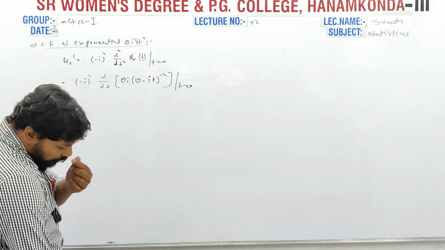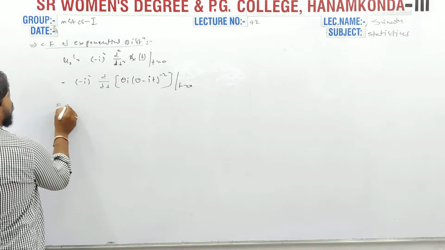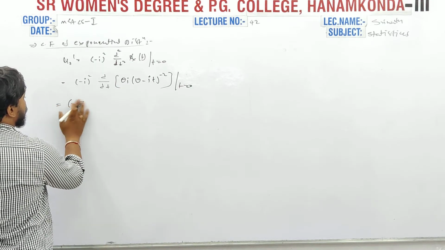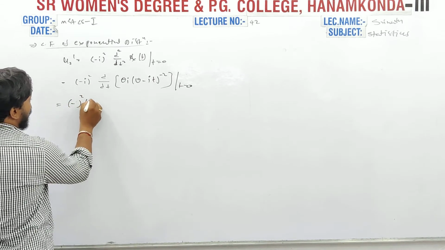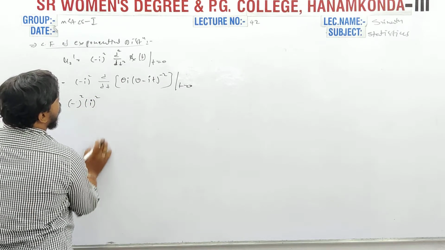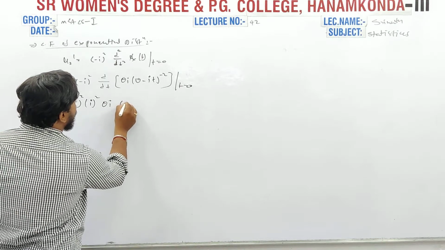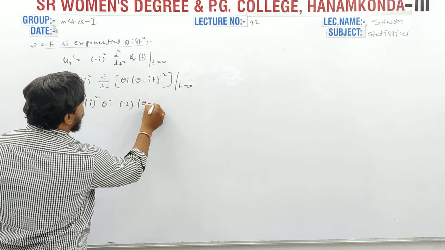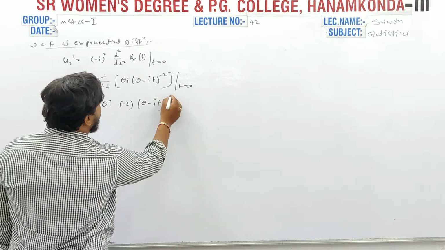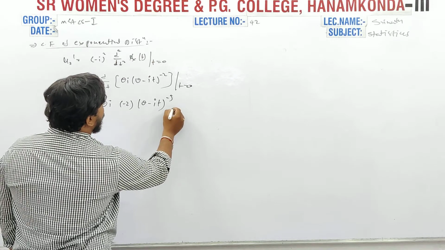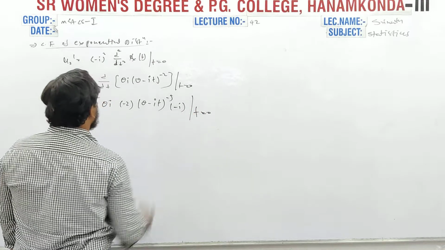Here minus i whole square, so minus square and i also has square. Taking the derivative, theta i, and again derivative gives minus 2 theta i (theta minus it) whole power cube, and again minus i, at t equal to 0.